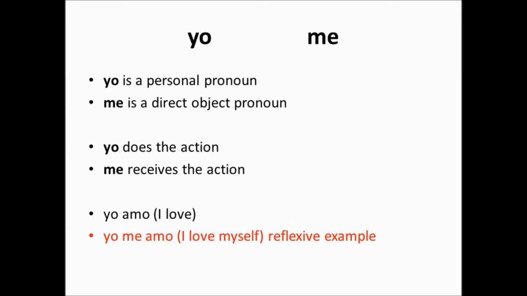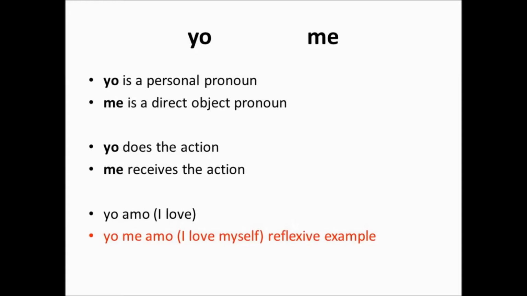Those are examples of just I am doing something. I am loving something. I'm loving someone. Or, yo amo a mi perro. I love my dog. But if I want to make this self-inflicted, something I'm doing to myself, then it will be yo me amo.